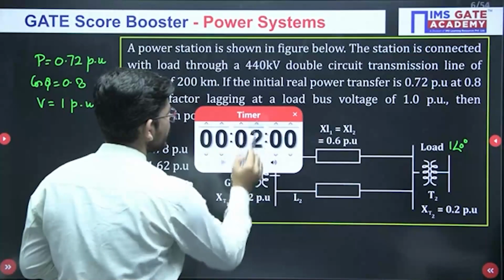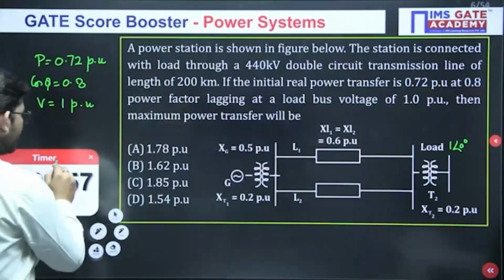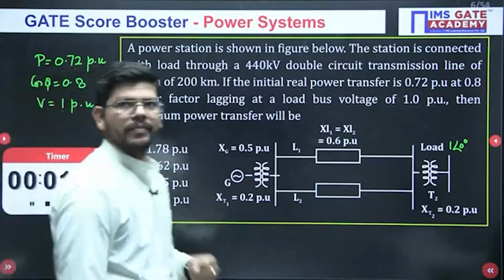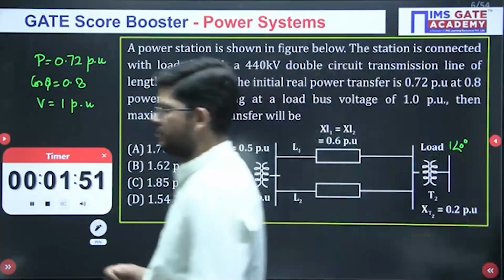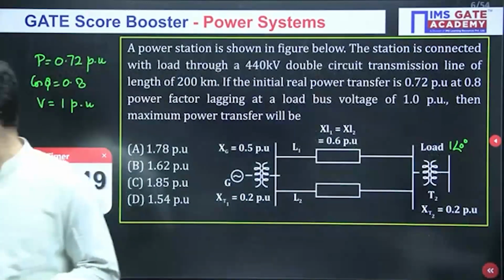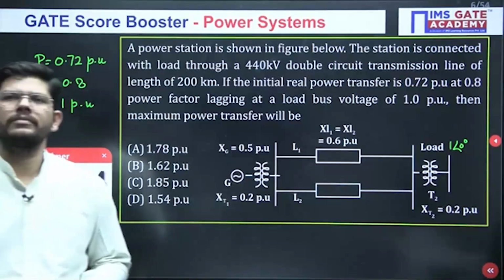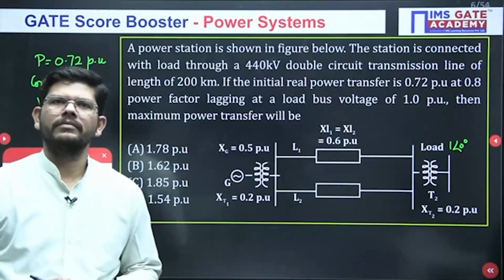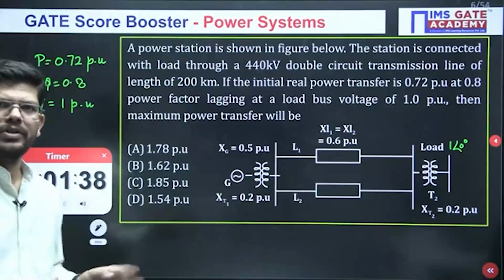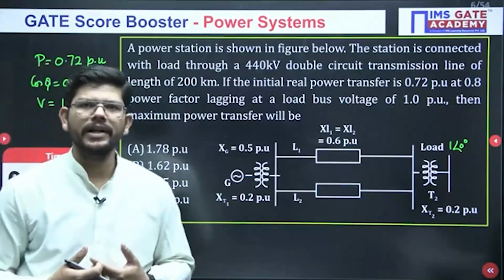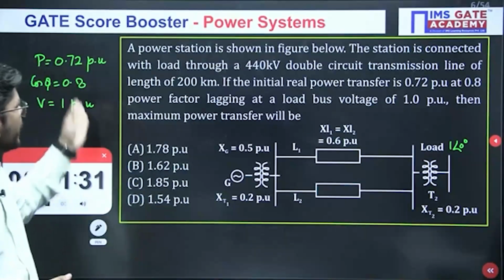So your time starts now. Take your time and give me the correct answer. Read it carefully. You have to calculate the maximum power transfer from generator to the load under these conditions.